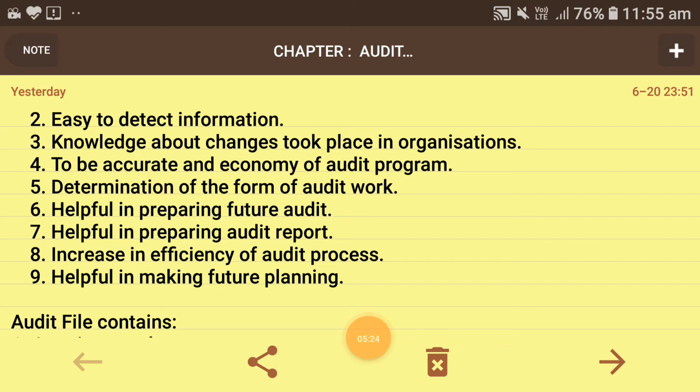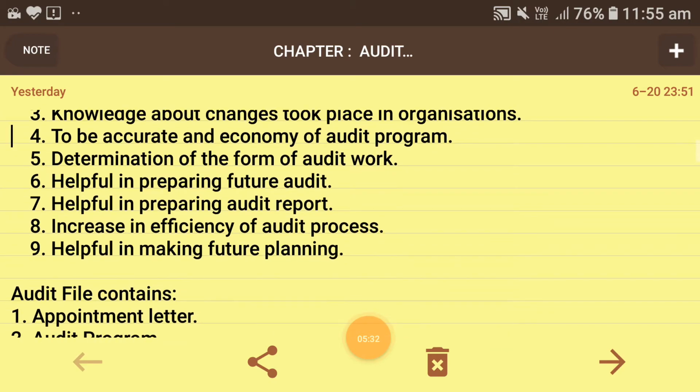Next, it is helpful in preparing the audit report. While preparing an audit report and audit file, an auditor has to keep all the records and information of each and every concern audited by him. So if he has maintained an audit file for a particular company which he is auditing in the current year also, he can get the things involved in this company from the audit file maintained by him.